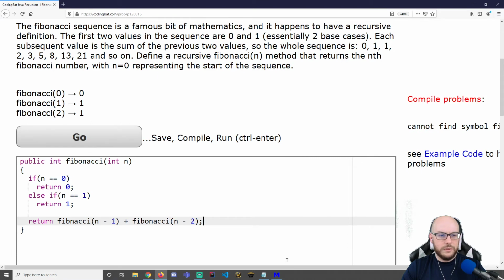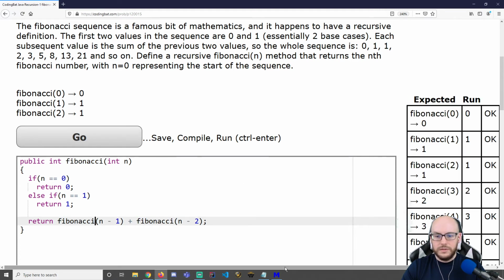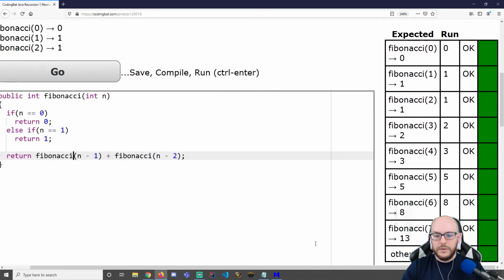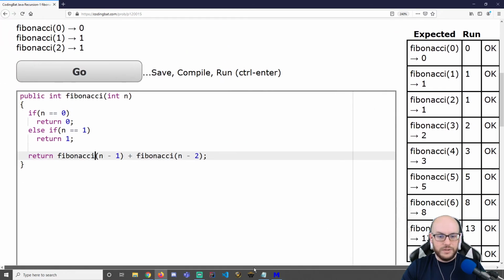What did I do here? Did I spell Fibonacci wrong? Oh, yeah, definitely did it one time. There we go. All right, let's step through this.